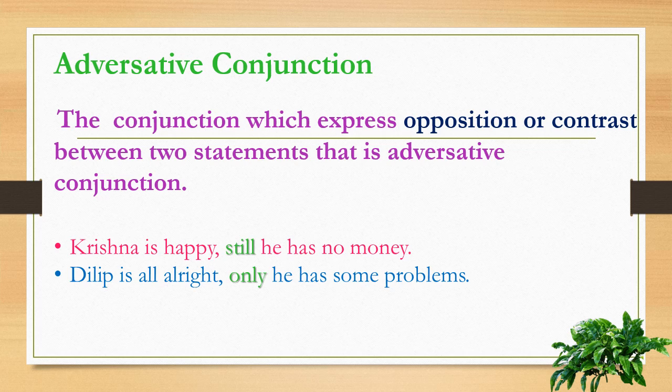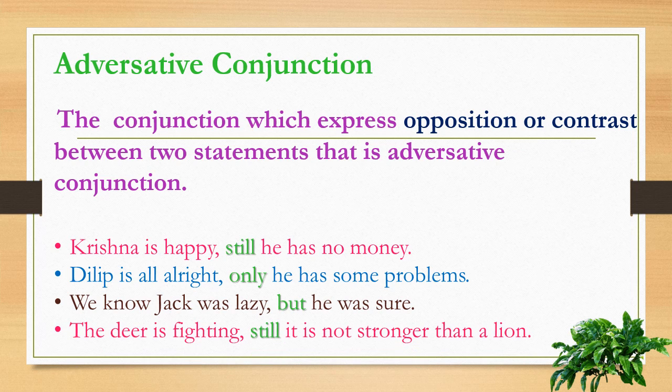He has some problem, but he is alright. So it also shows the contrast. We know Jack was lazy, but he was sure. The deer is fighting, still it is not stronger than a lion. So in these statements there is a contrast or adversity. So these are the adversatives.